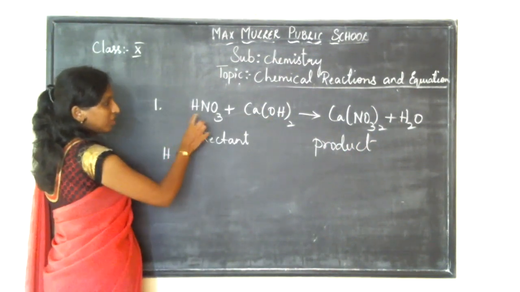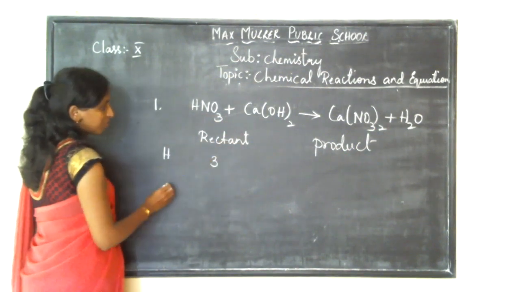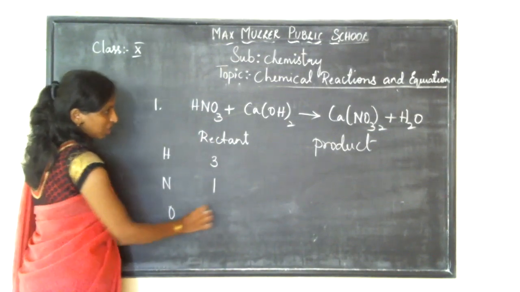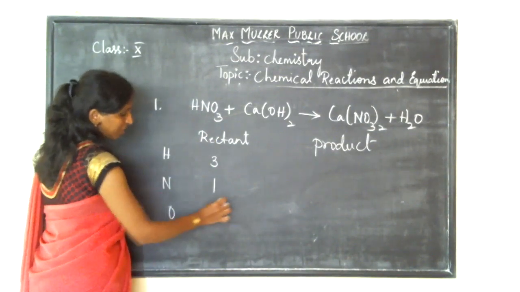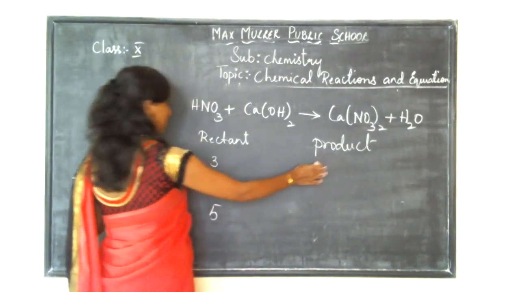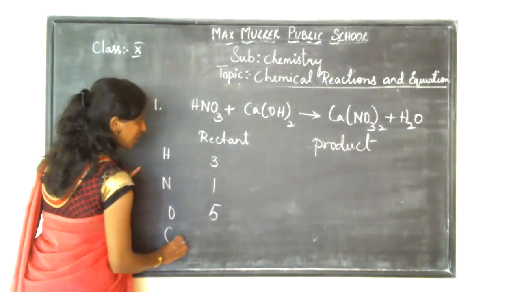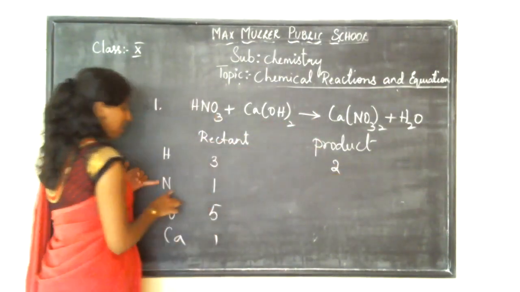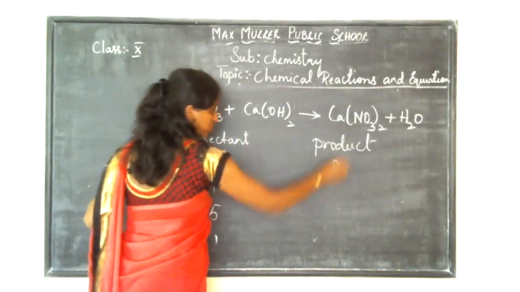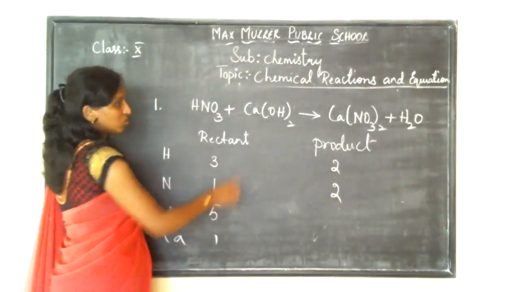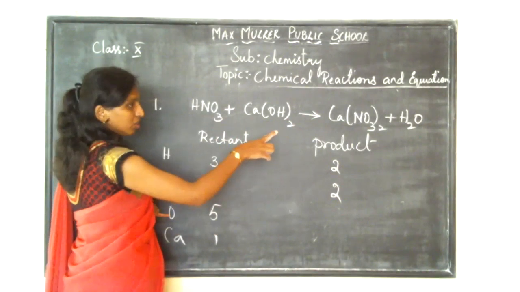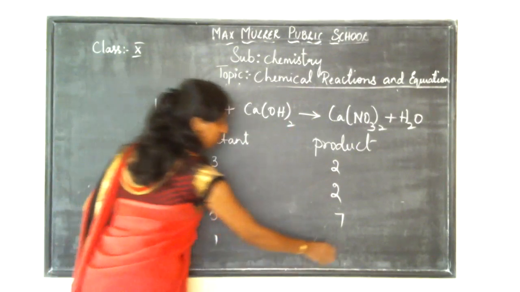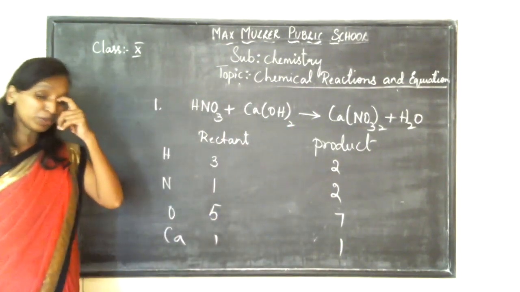Hydrogen, how much do you have? 3 you have. Nitrogen, how much? Only 1. Oxygen, how much? 5 I have. So here in your product, calcium I didn't write earlier, calcium I have 1. Hydrogen, how much do I have in the product? 2. And nitrogen? It's 2. Oxygen, how much do you have in the product? 3 2s are 6 plus 1, 7. And calcium is 1.